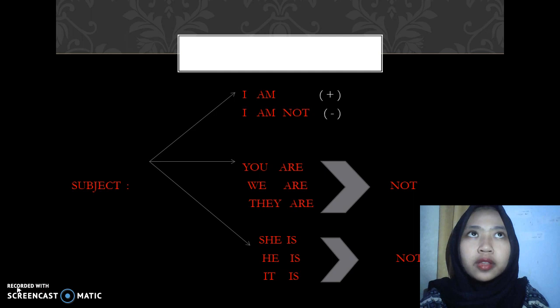And here is more of the formula in the present continuous. The to be we take is am, are, and is. I am, you are, we are, they are, she is, he is, and it is.